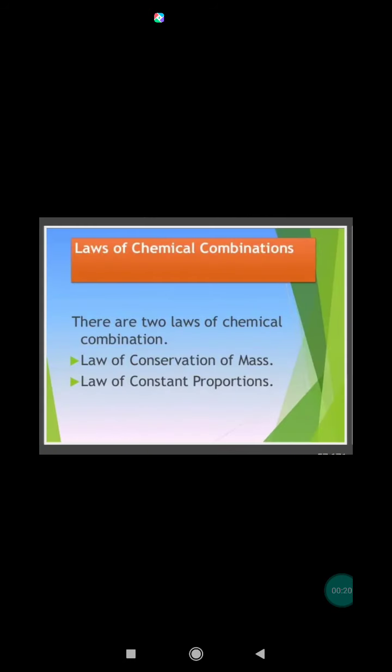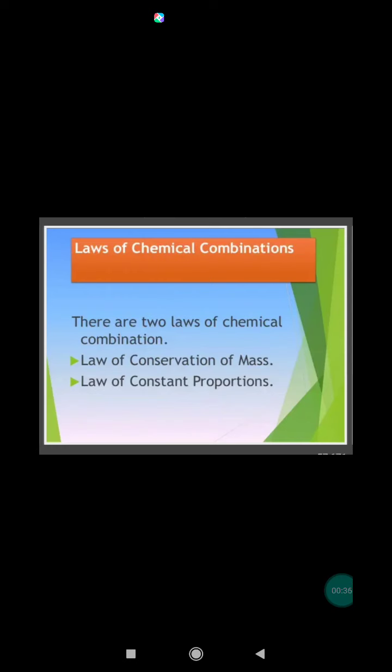Dear students, today we are going to see chapter number 3, Atoms and Molecules. The topics are laws of chemical combination, atom and atomic theory of matter, Dalton's atomic theory and atomic symbols. The whole universe is composed of elements, compounds and mixtures. At present, more than 100 elements are known, but the number of compounds known is very large.